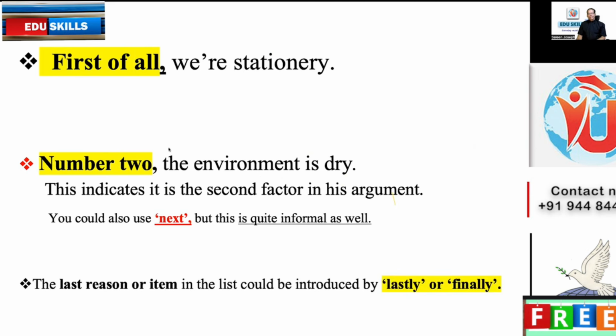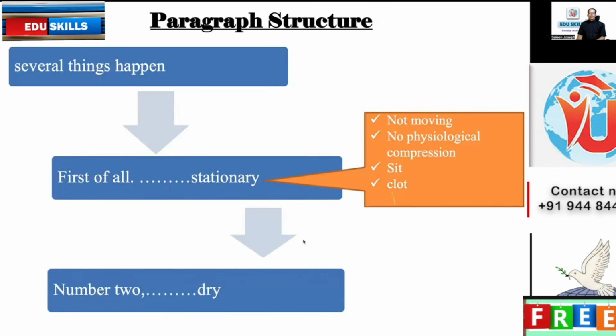First of all, we are stationary. Number 2, the environment is there. This indicator is the second factor in its argument. Usually we don't use next in our professional or academic expressions. Last reason can be used as lastly or finally. Those details are not required now.